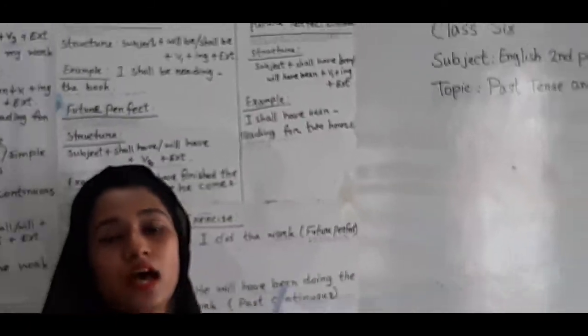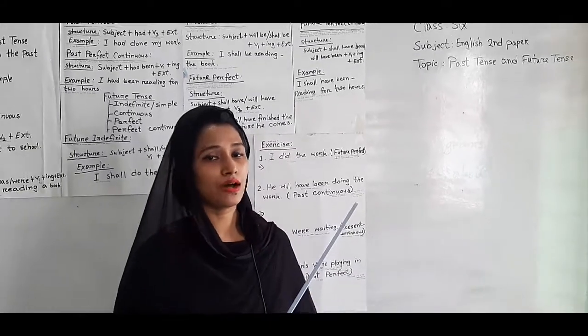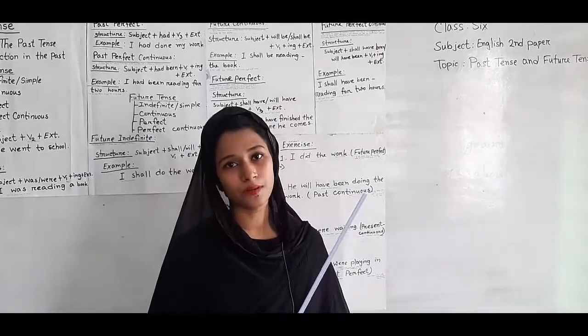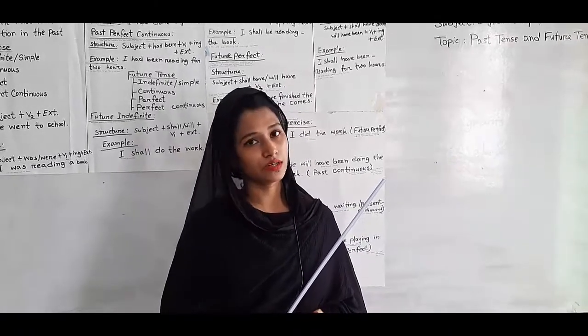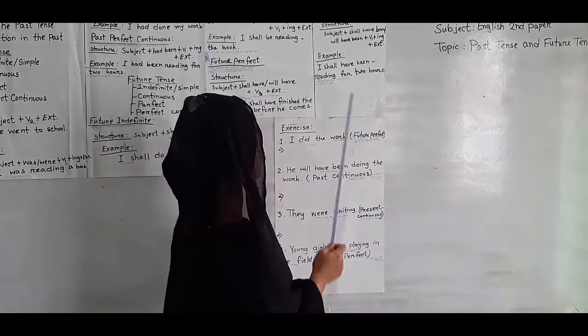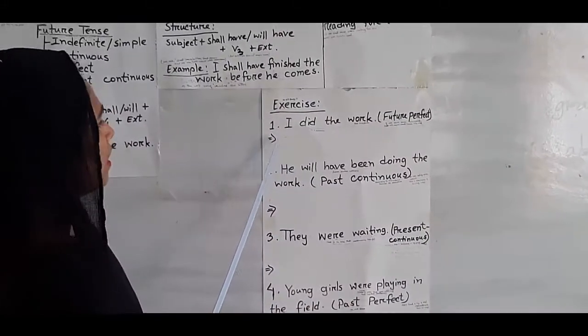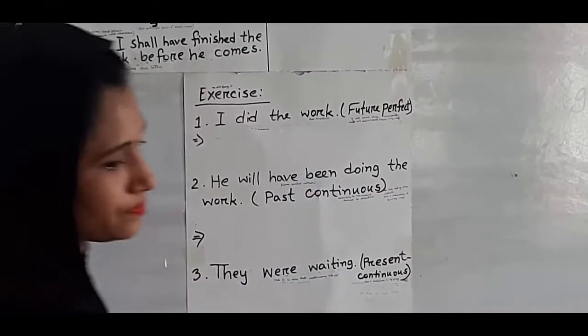So dear students, now we will do some exercise so that you can understand about past tense and future tense properly. We will do some conversion of tense now. Okay, so please follow the board along with me. Exercise. Look, first one, I did the work.